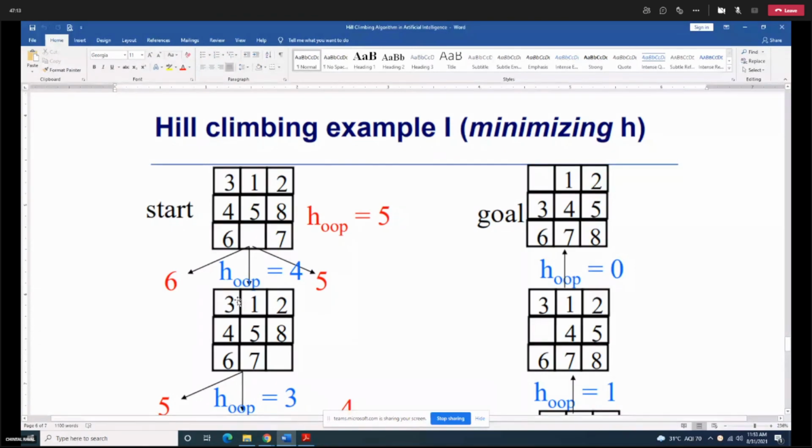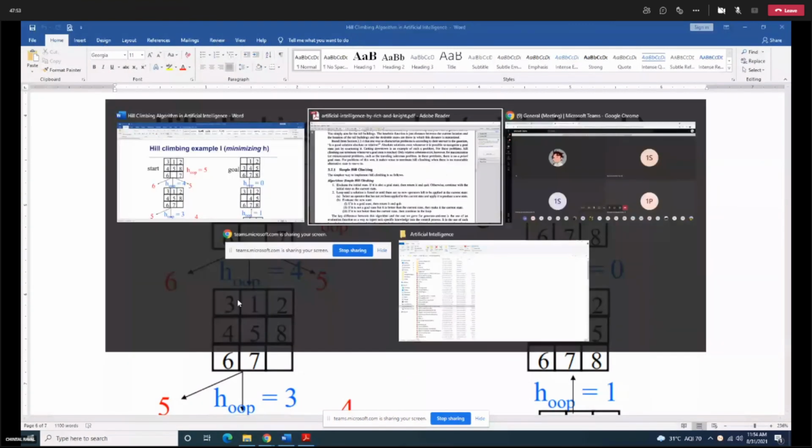So I'm at the start state. I'm evaluating my initial state, okay, using the function number of misplaced tiles. So evaluating the start state or initial state, checking if it is the goal state. No, it is not a goal state. For the goal state, the heuristic function value is 0. And here the value is 5. So this is not the goal state. Now what I'm going to do over here is, if it is not a goal state, then we are considering the initial state as the current state and move along to the second step of the algorithm.